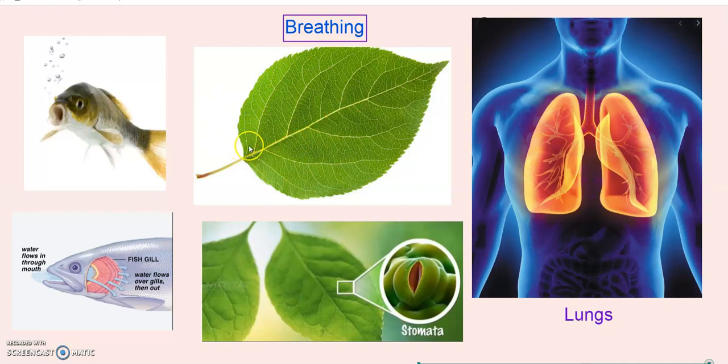Yes, plants have leaves. So leaves have small holes. What are these holes called? Yes, the small holes present on these leaves are called stomata. So each air hole is called a stoma. Using these air holes, a plant can breathe.